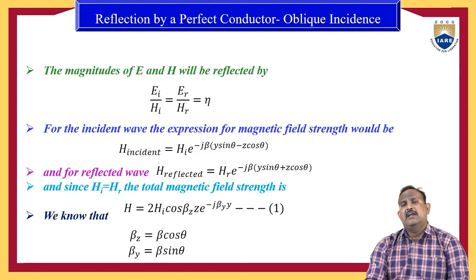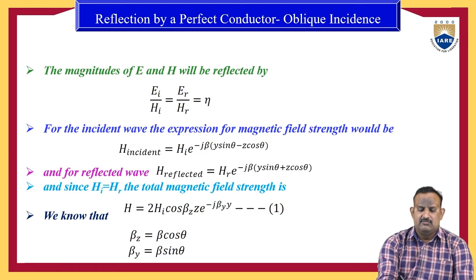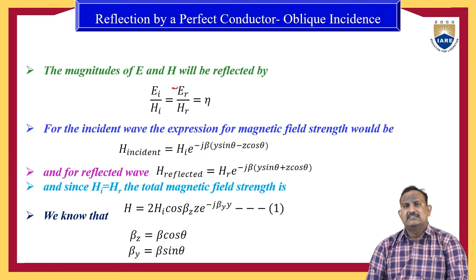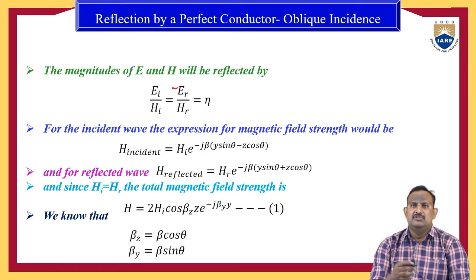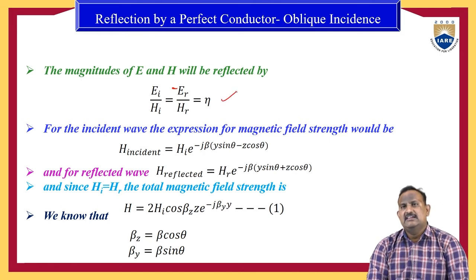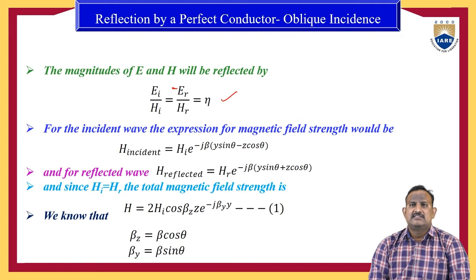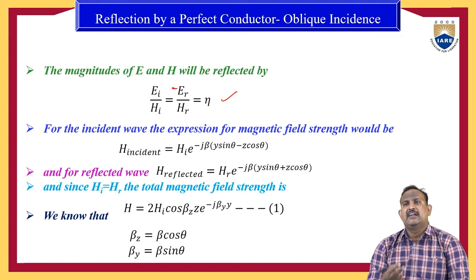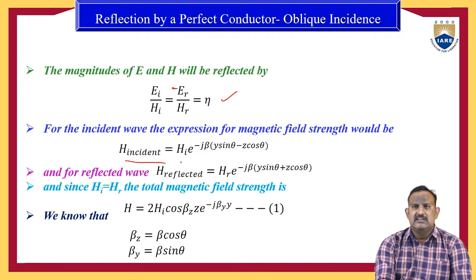So here the magnitudes of E and H will be related by an equation. Here we have a negative sign. Because the incident wave and reflected wave are opposite to each other, we can express this as Ei by Hi is equal to minus Er by Hr, which is equal to eta, where eta is the intrinsic impedance. For the incident wave, the magnetic field strength can be expressed as H incident is equal to Hi into e power minus j beta into y sin theta minus z cos theta.